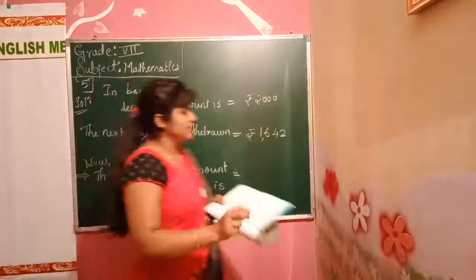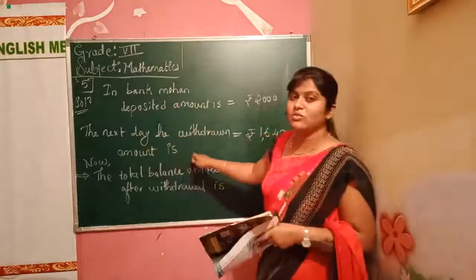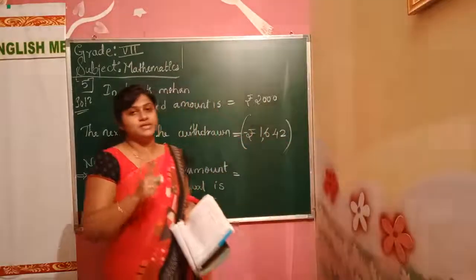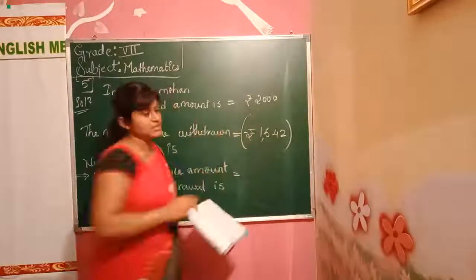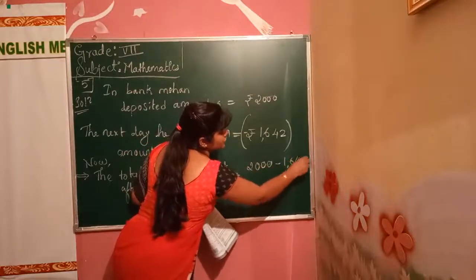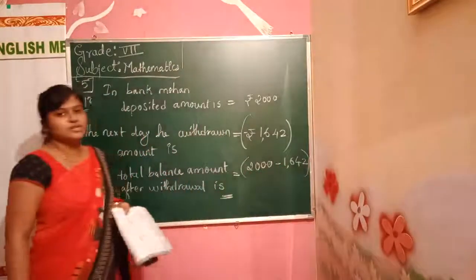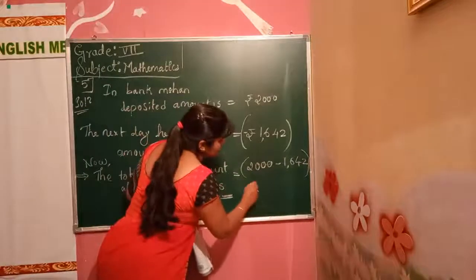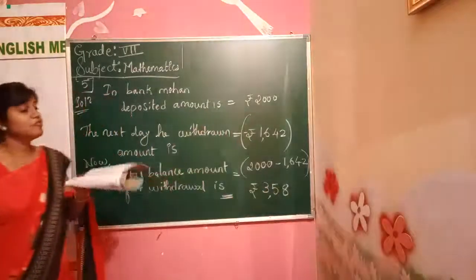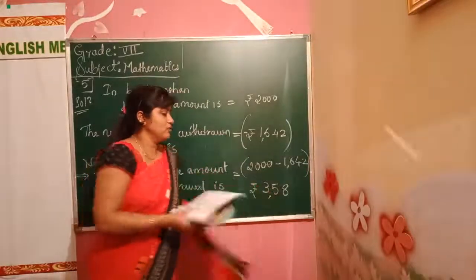Now here they are telling that what he is withdrawing now, that will be in negative integer. So what we have to do now, we have to minus it. 2000 minus 1642, how much you will get? We get rupees 358. Yes? He got 358 rupees.